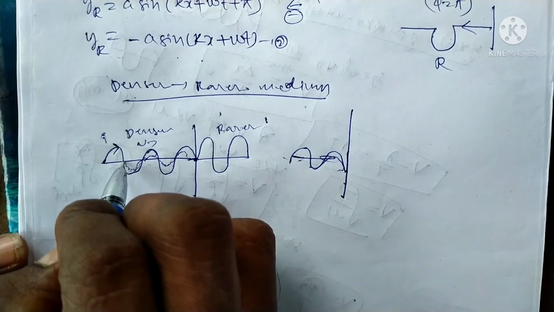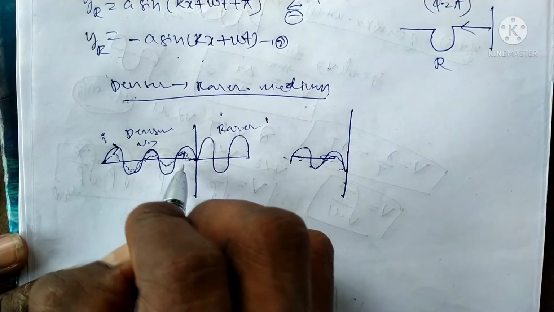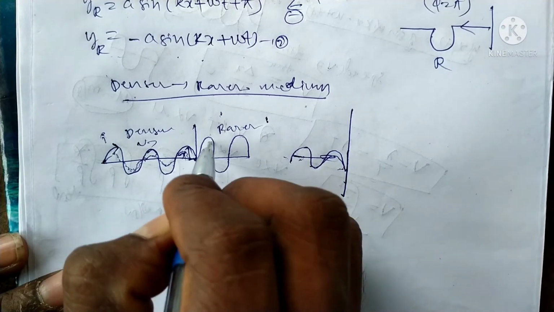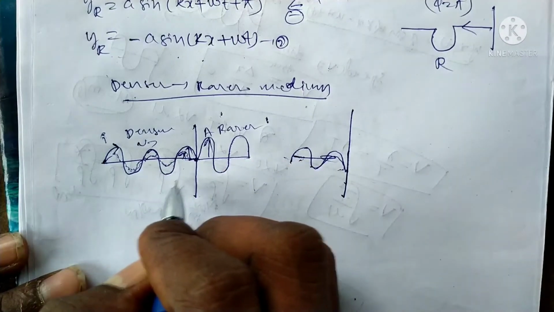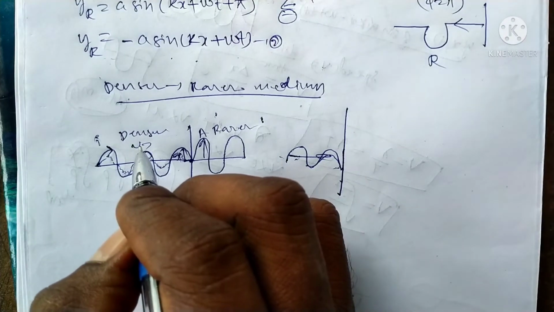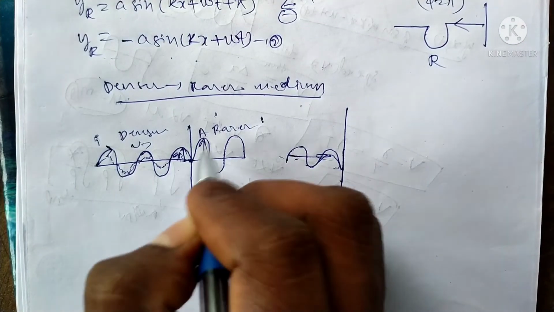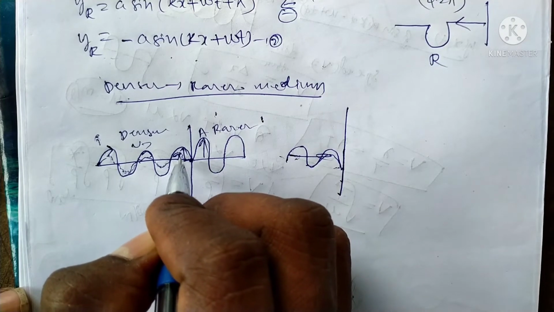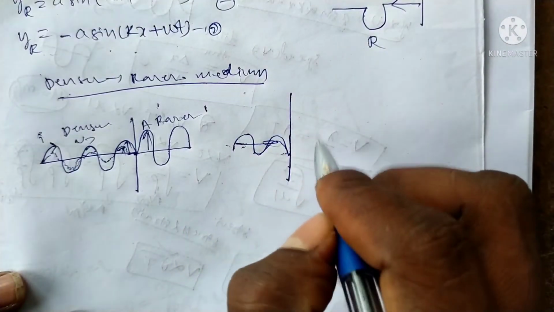The dotted lines are the reflected wave with small amplitude. The initial wave has the highest amplitude compared to the reflected wave. The transmitted wave has the highest amplitude when the wave travels from the denser medium to the rarer medium. The sum of the wave is reflected with small displacement, like this.